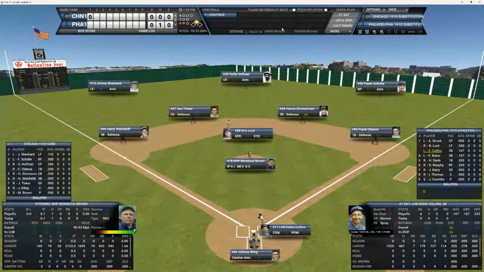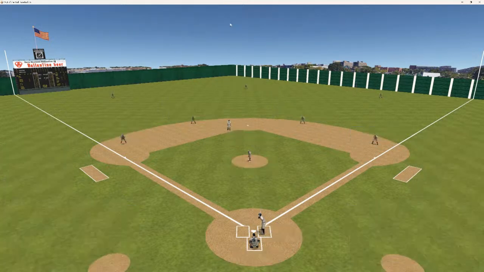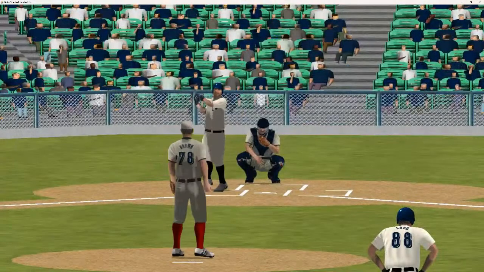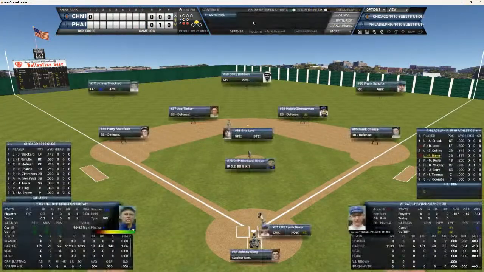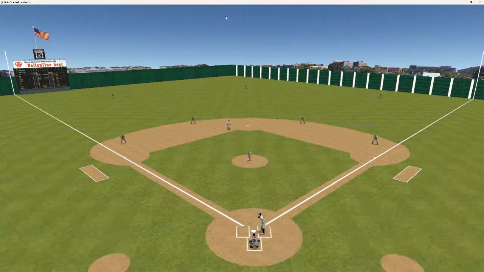And that'll bring up Eddie Collins. Collins is batting .167, 1 for 6 in the series. Runner down at second in scoring position for Collins. Here's the 0-2 pitch. That's a big strikeout for Brown. Now there's 2 outs and a runner still down at second for Frank Home Run Baker. See if he can deliver here. Baker batting .167. He's 1 for 6.